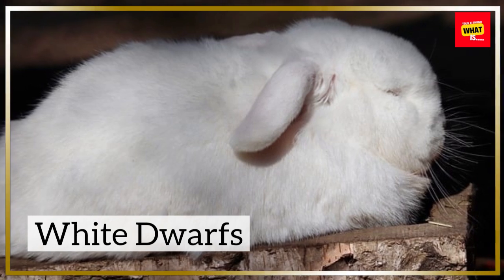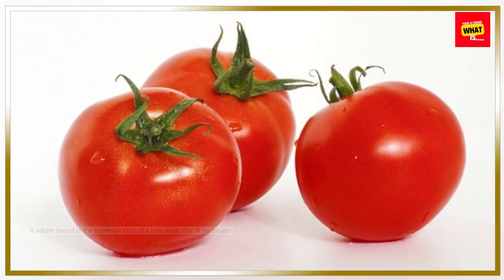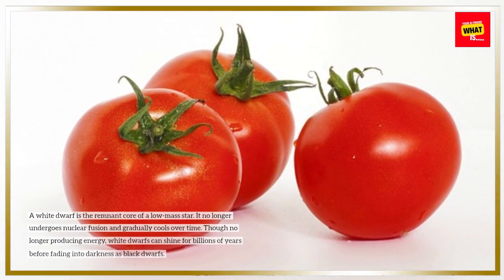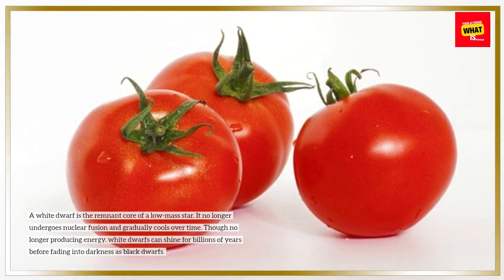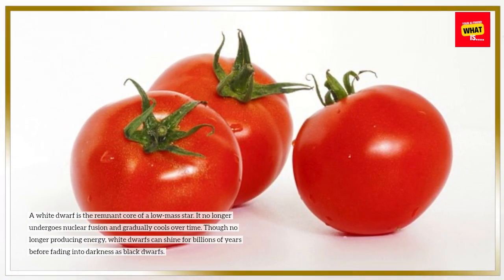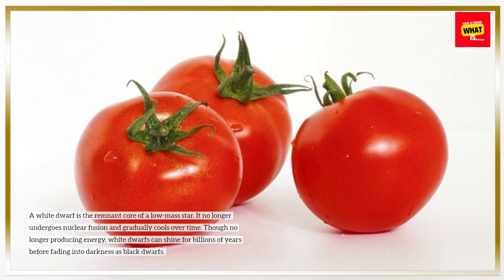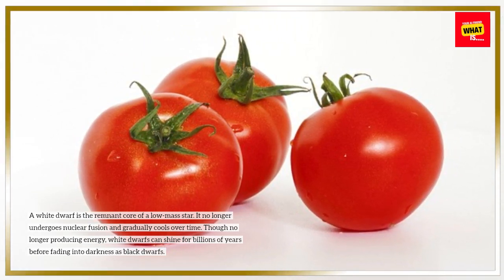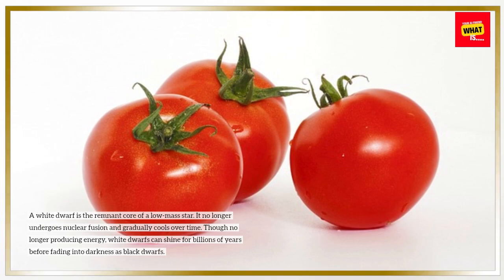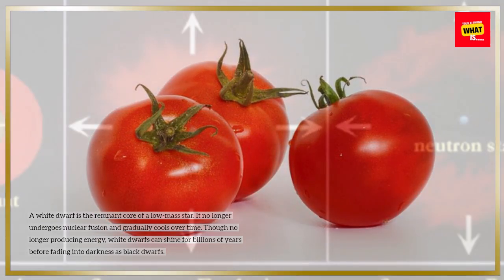White dwarfs. A white dwarf is the remnant core of a low-mass star. It no longer undergoes nuclear fusion and gradually cools over time. Though no longer producing energy, white dwarfs can shine for billions of years before fading into darkness as black dwarfs.